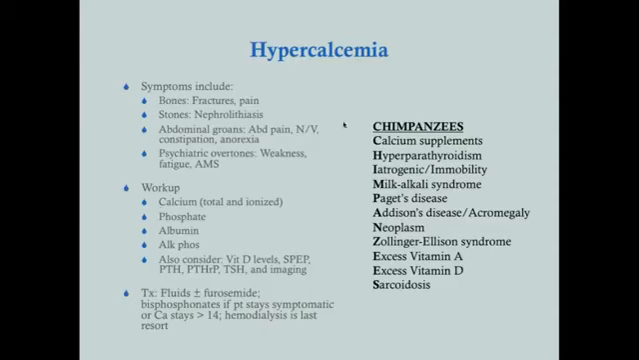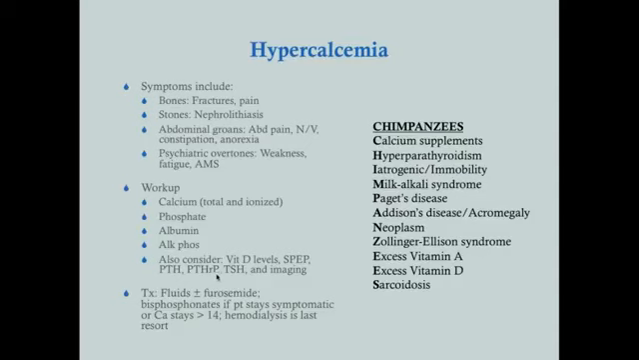So this is your workup for hypercalcemia. Assuming you already got calcium levels and phosphate levels, you want to check albumin, check alk phos, and then consider some of these other things which may give you some insight as to what might be causing it. So vitamin D levels, serum protein electrophoresis for the possibility of multiple myeloma, and parathyroid hormone. That's a big one because the number one cause is going to be hyperparathyroidism.